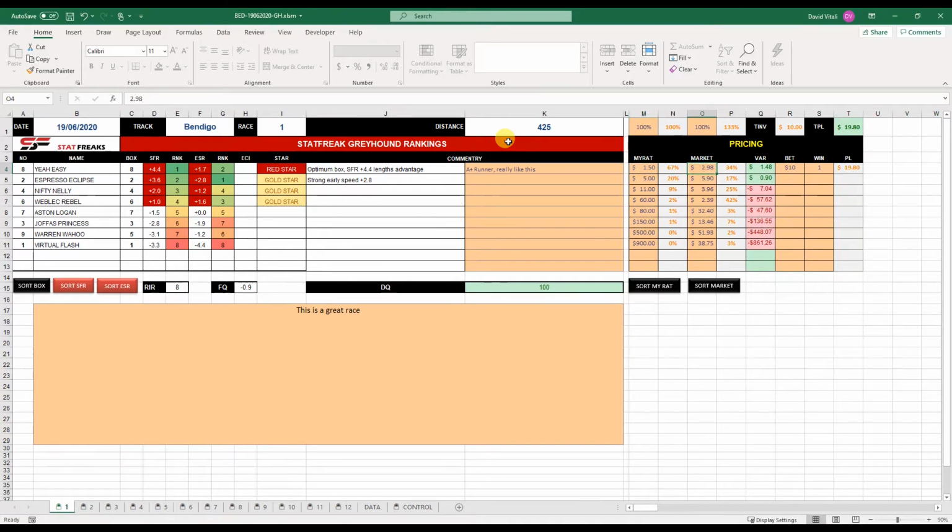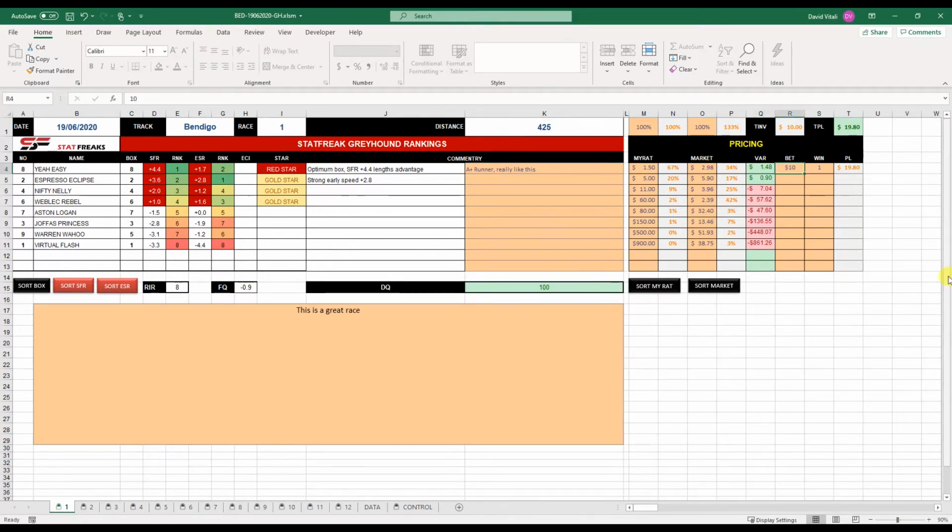The market had it at $2.98, and it works out a percentage out of 100 when you type in a price. So my $1.50 is my rated price, converted to a percentage out of 100, a 67% chance of winning. The market had it at a 34% chance of winning. This is the difference, so I rated it $1.48 shorter than the market.